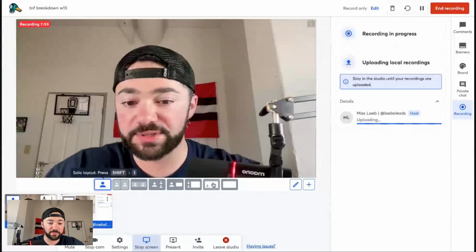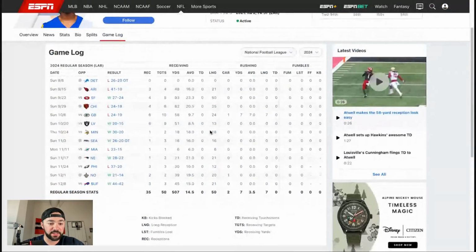Again, it's not a ton of production for Tutu Atwell, but if you pull up his game log and what he's done, like you can see last week, nothing. But against Arizona, 21-yard long reception, 50-yard reception against the Niners on the 22nd. That was when Kupp and Nacua were out, so it's important to note that. But a 25-yard catch, a 24-yard catch, a 13-yard catch, 18, 16.